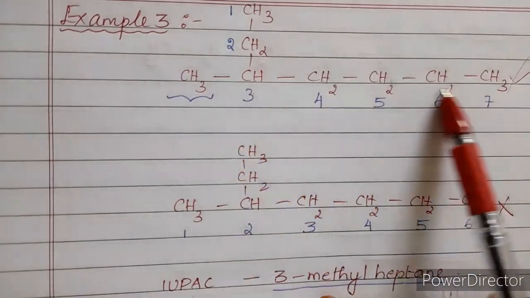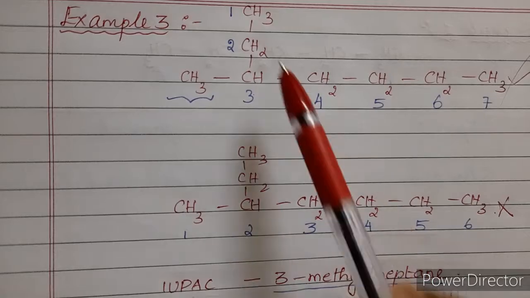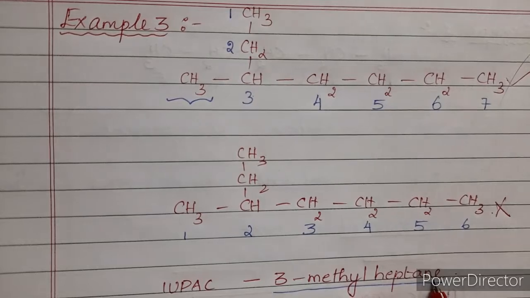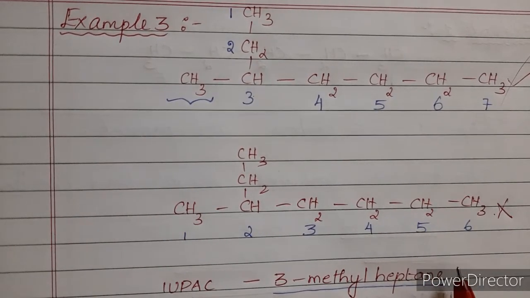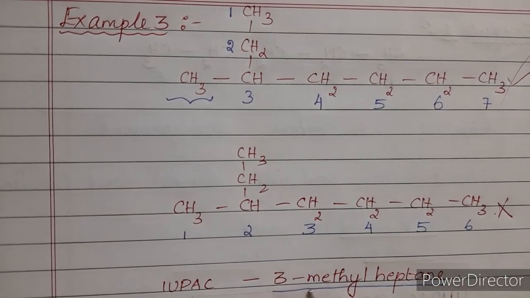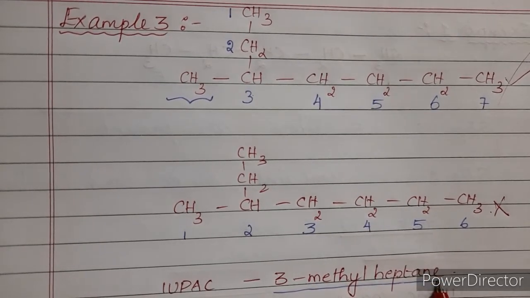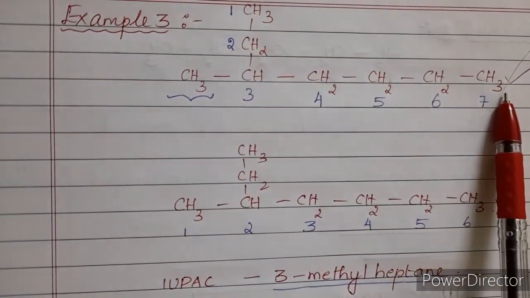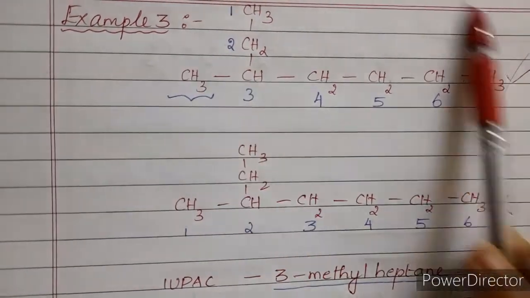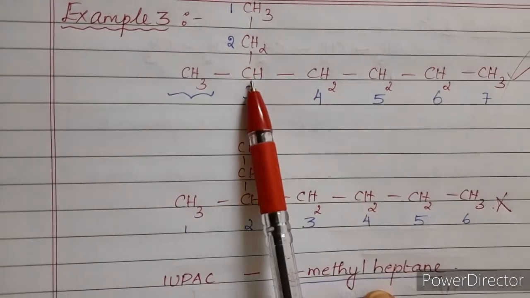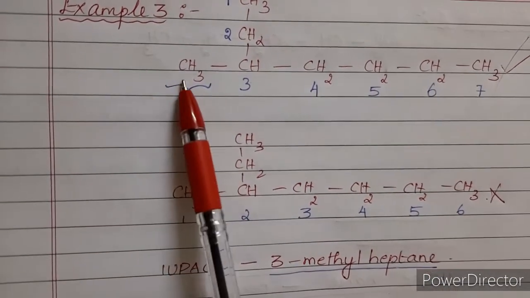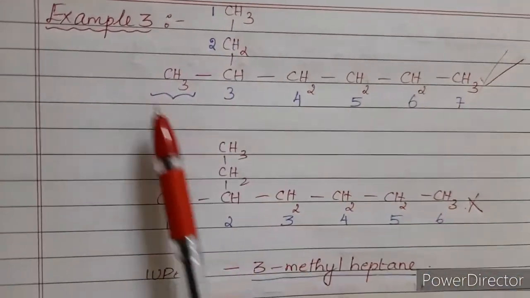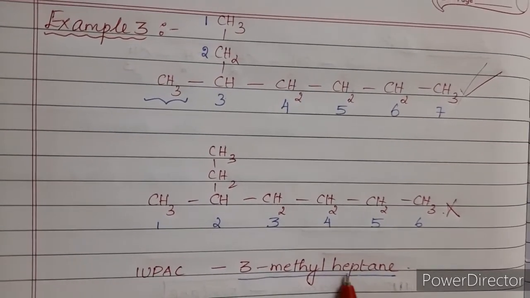So 3-methyl. Since it contains 7 carbon atoms, it is hept. Now since all the bonds in this compound are single bonds, ane. So the IUPAC name of this compound is 3-methyl heptane, right? Now why did I name it this way? Because the longest chain contains 7 carbon, so it is hept. All the bonds are single, so ane. And the substituent is in the third carbon, so it is 3, and the substituent is methyl, so it is methyl. So the IUPAC name of this compound is 3-methyl heptane.